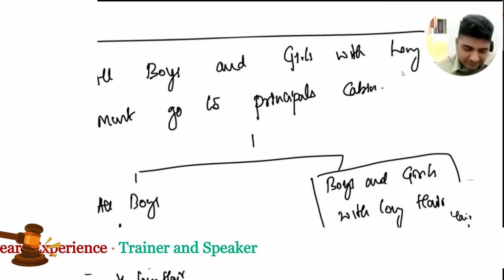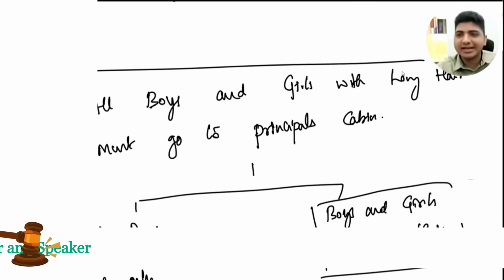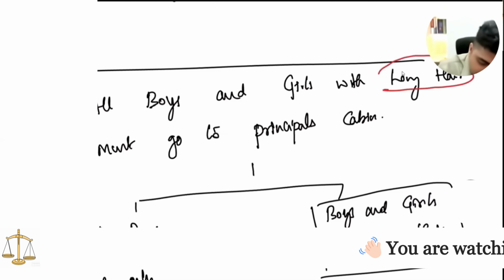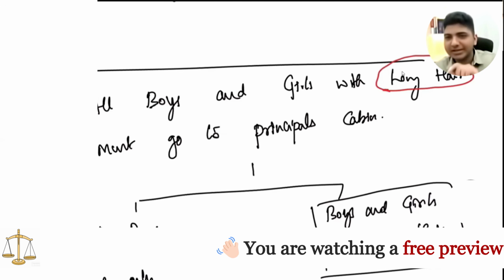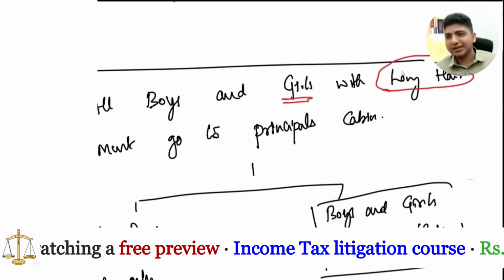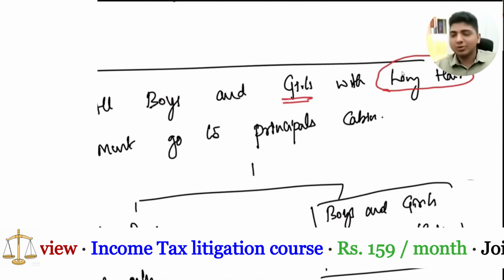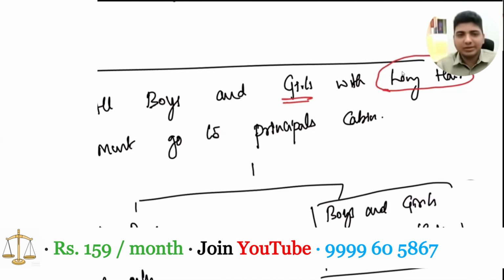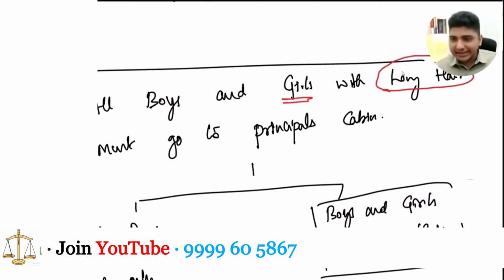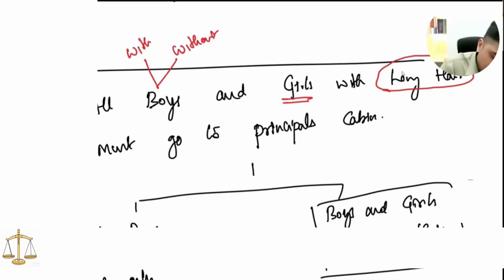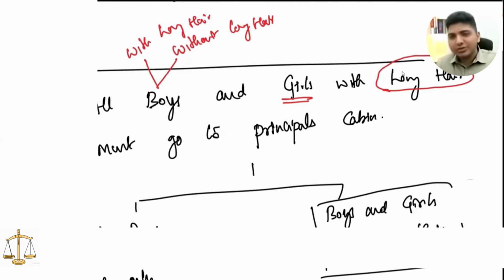So if I say all boys and girls with long hair, the qualifier long hair is only applicable to the immediately previous term, that is, only to girls. Whenever the court reads the law, it applies RLA, and then it says all boys, with or without long hair, and only those girls with long hair must go to the principal. So this is how we are supposed to read it.